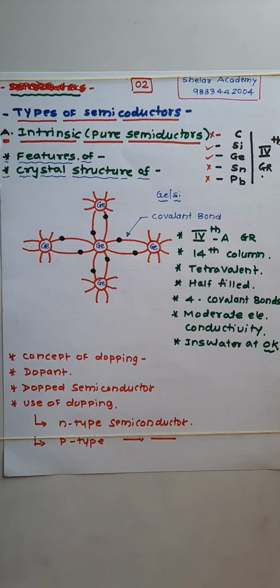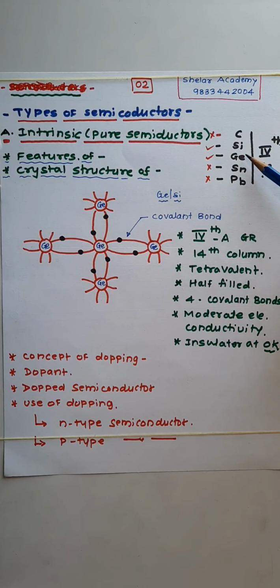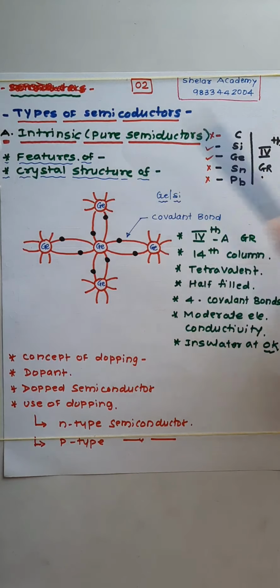Okay, today let us discuss basic semiconductors. Basic semiconductors are also divided into two groups. Germanium and silicon in extremely pure form: this group is called as what? Pure semiconductors or intrinsic semiconductors. There is one more group available.